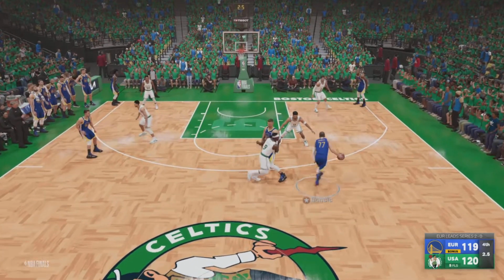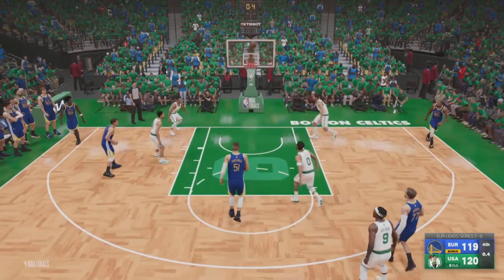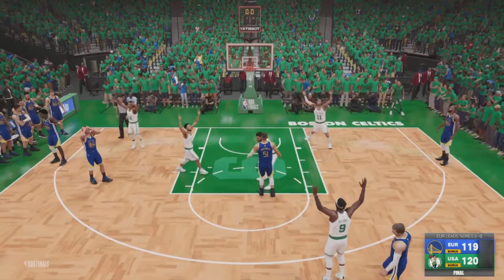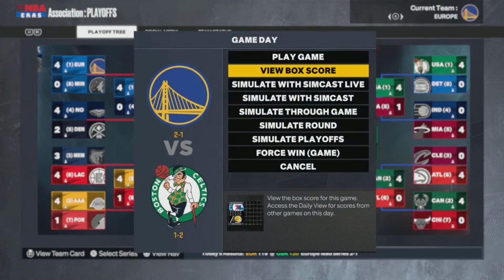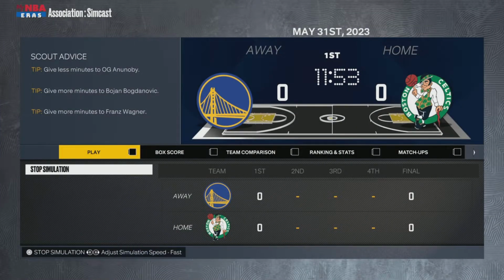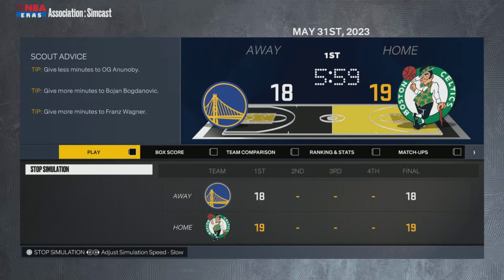Luka with the ball, trying to basically close out these finals and get a game winner for Team Europe. What can he do? 2 seconds left. Pulls up for 3. No! And Team USA is alive still. 2-1. They needed that game. If Luka hits that, it's 3-0, and this is a wrap. So Team USA needed it, and they got it.